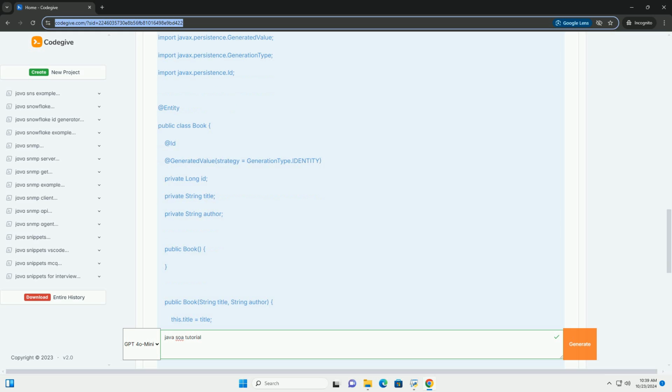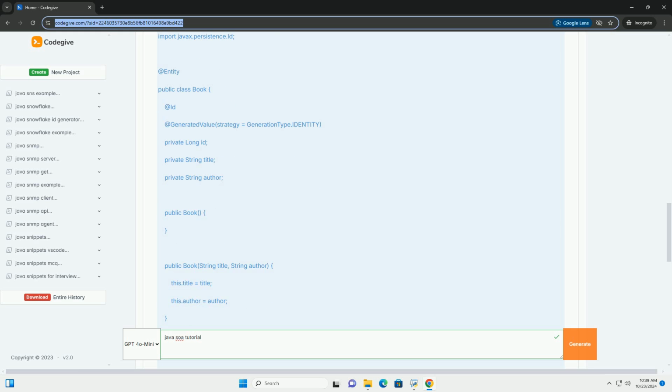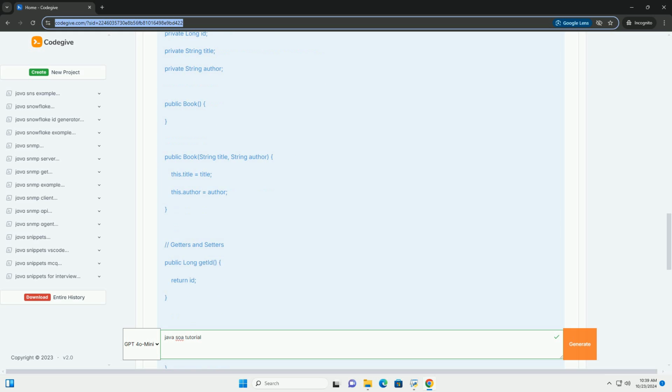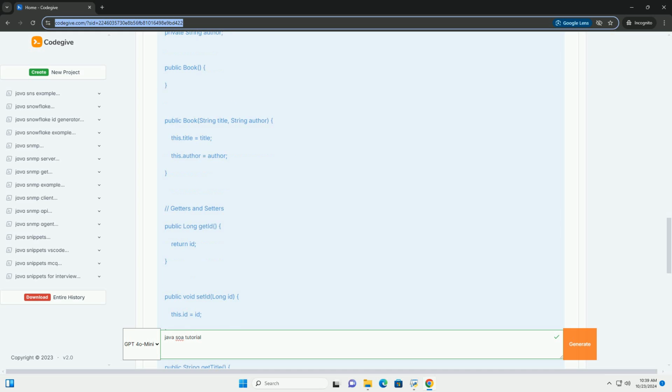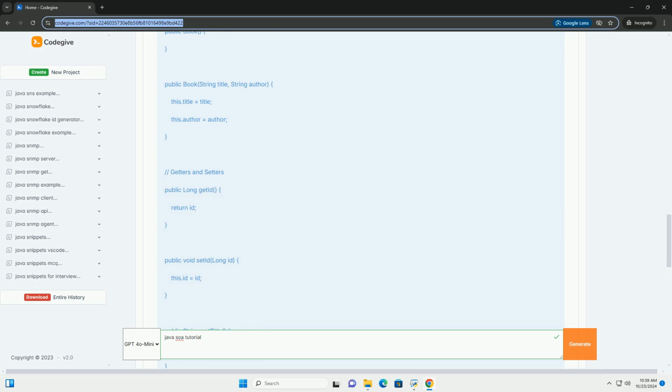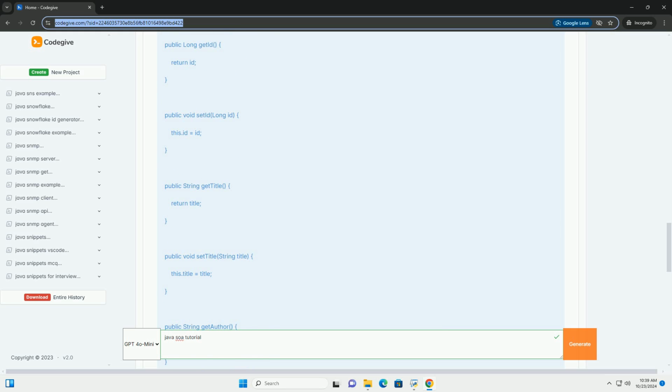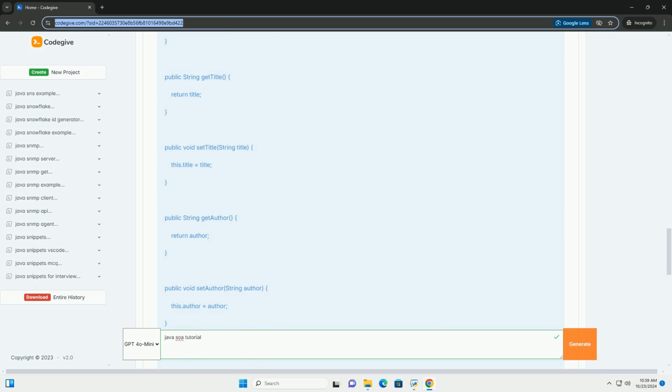Prerequisites. 1. Java Development Kit, JDK. Make sure you have JDK 11 or higher installed. 2. Maven. This tutorial uses Maven for dependency management. 3. IDE. Use an integrated development environment, IDE, like IntelliJ IDEA or Eclipse.